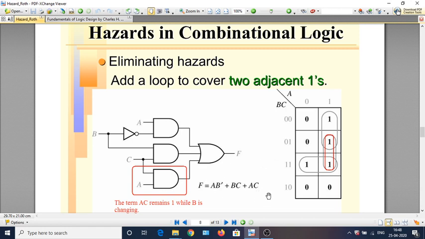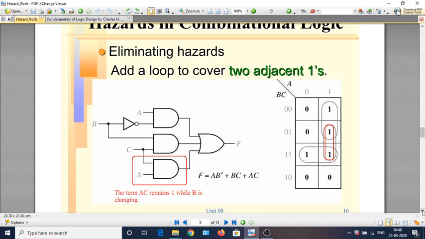Okay, if you recall your Boolean theorems, you would see that this term AC is a consensus term, and it is redundant. Because if you have AB bar plus BC, where one variable B appears in normal form in one term and complemented form in another term, and the remaining variables are ANDed to produce the third term, then this third term is redundant.